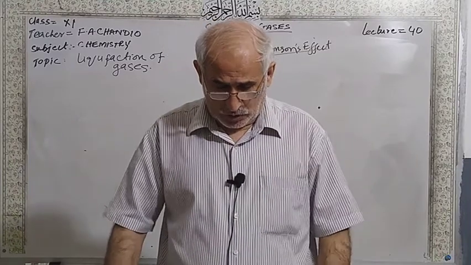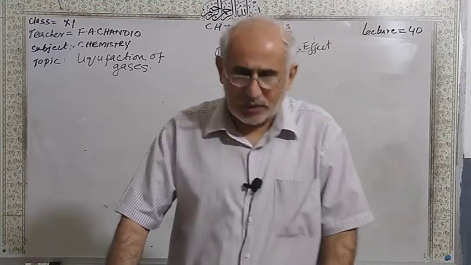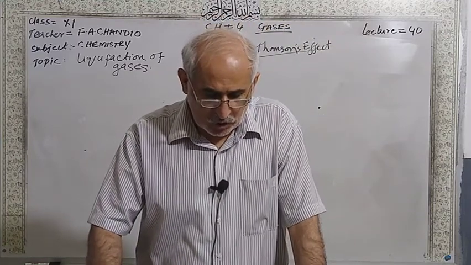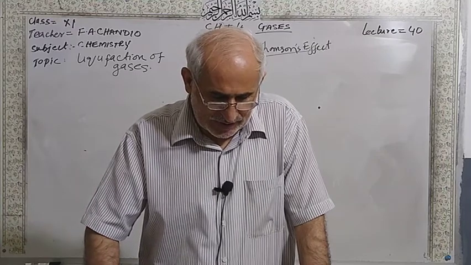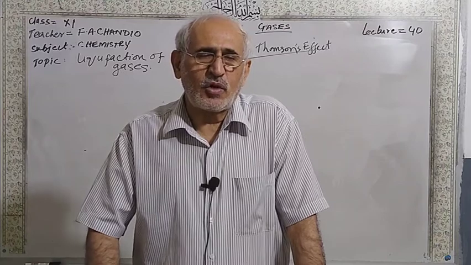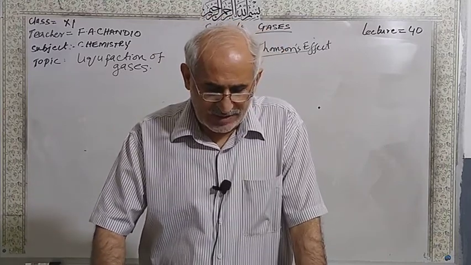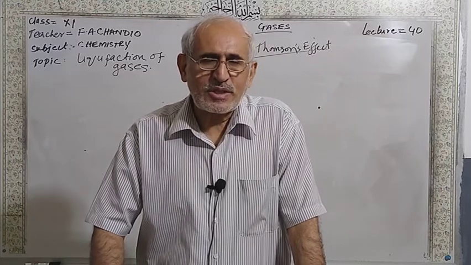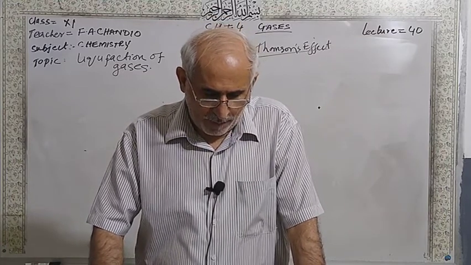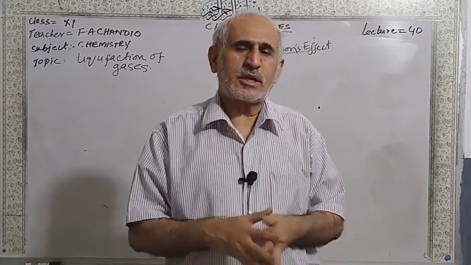So when highly compressed gas is allowed to escape through the small throttle hole of the tube, the temperature falls to such an extent that the gas changes from the gaseous state to the liquid state. This is called the Joule-Thomson effect. I already told you about this phenomenon in the previous lectures also.